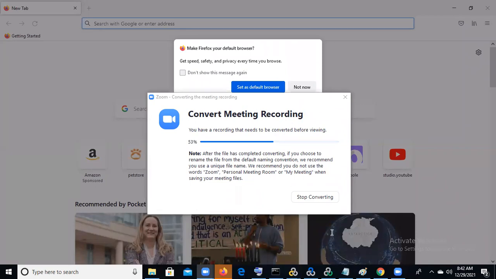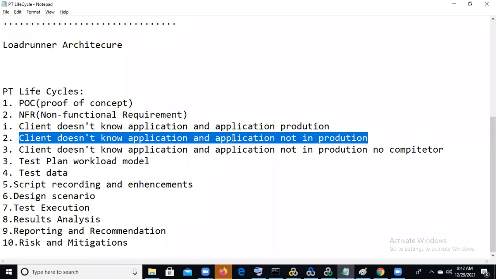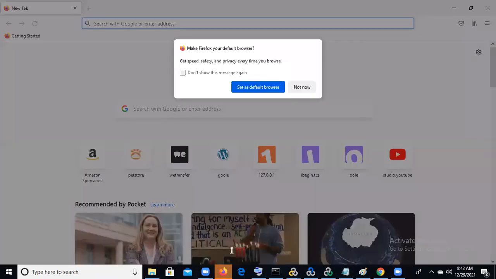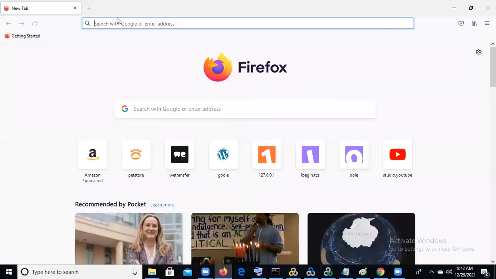So now we are in the case where the client doesn't know anything about the application. Alexa, that can write. I'm opening that.